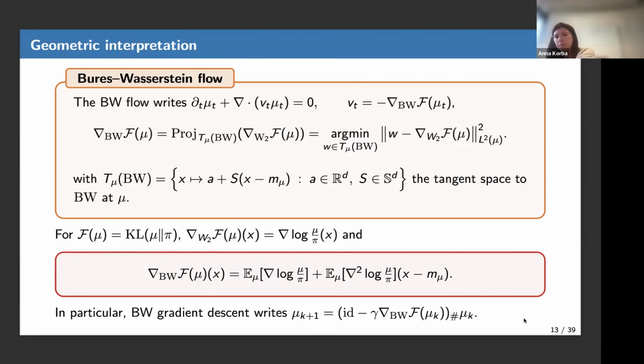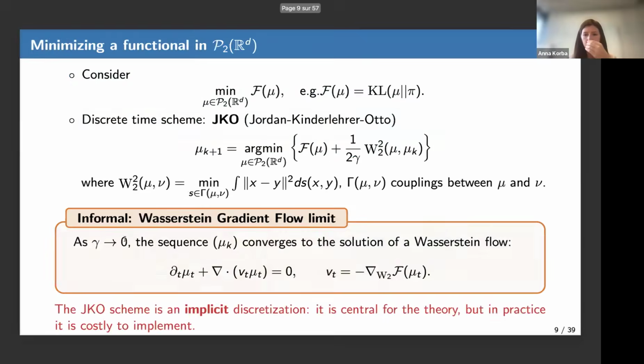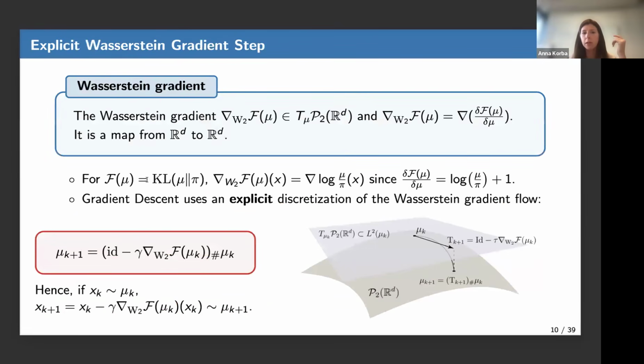And in the expression in the red box, for things other than the KL, is it something like you have the usual functional derivative and then you differentiate it once or twice and it looks the same? If you take any functional, you take its flat derivative, then the Wasserstein gradient is this guy.